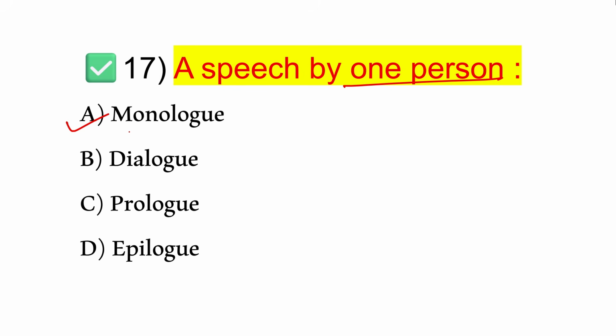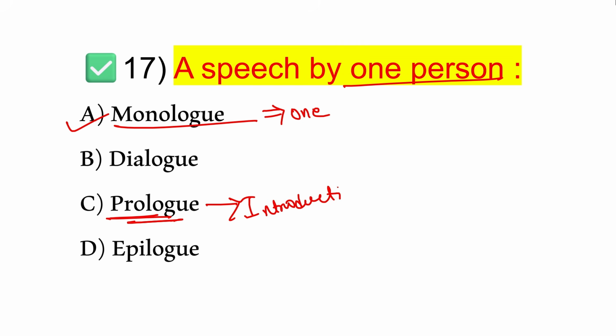That is obviously option A, monologue. So mono means one. Okay, so a monologue is a long speech delivered by one person, especially in a play or drama. What is prologue? So this one is very, very important. So prologue means the introduction part of a play or book. And what is epilogue? The ending speech or ending section of a story or play. That is called epilogue.